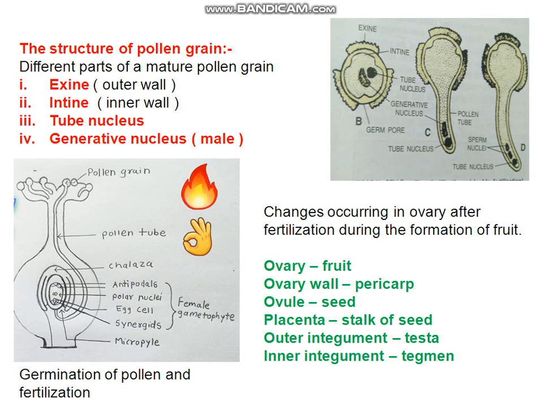Upper 3 cells are called antipodal cells. Lower 3 cells are there. Amongst the lower 3 cells, the middle one is called egg cell, and the 2 side cells are called synergids. So there are 3 cells at the lower portion of the embryo sac.